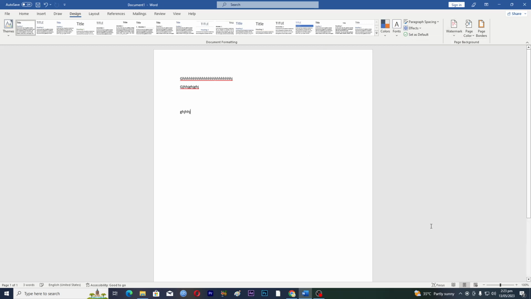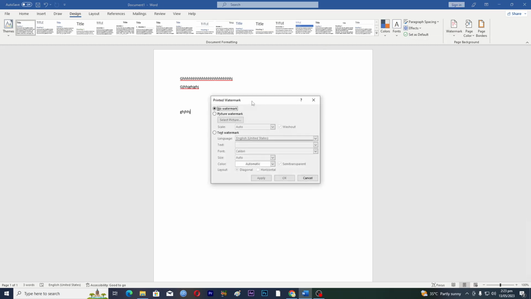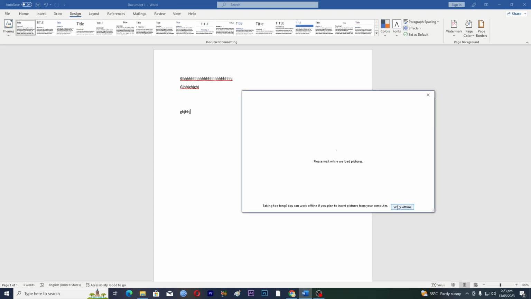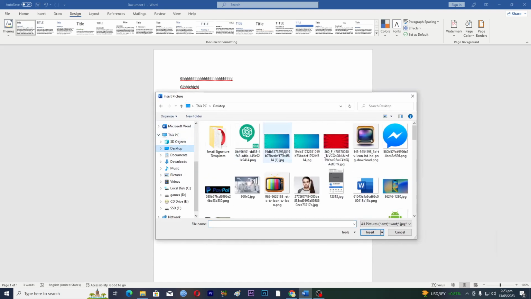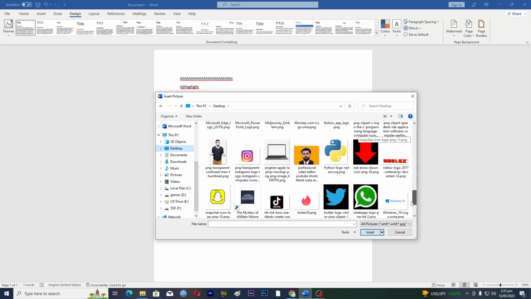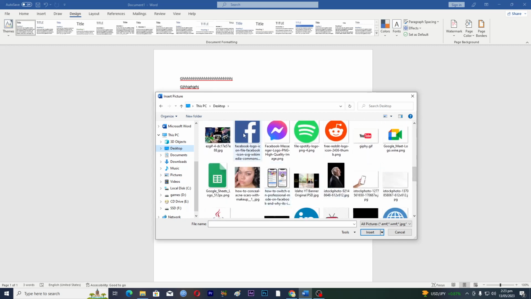Now if you want to add a custom watermark, first we will remove this watermark, and then tap on Custom Watermark. It will open up this picture. There are two types of custom watermarks that we can add. The first one is a picture watermark, so we will tap on this one and then select our picture. We will tap on Work Offline and choose the image from our desktop. I will choose a big logo here. Let's add this Facebook logo.